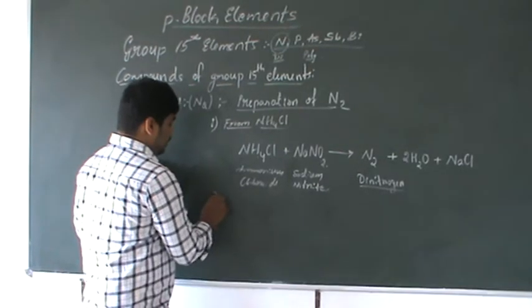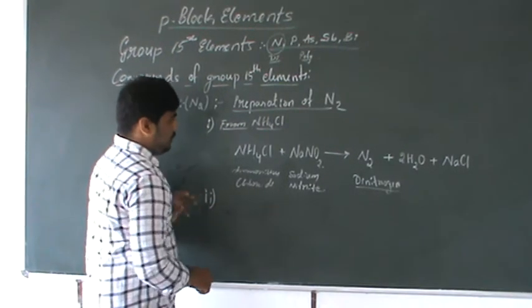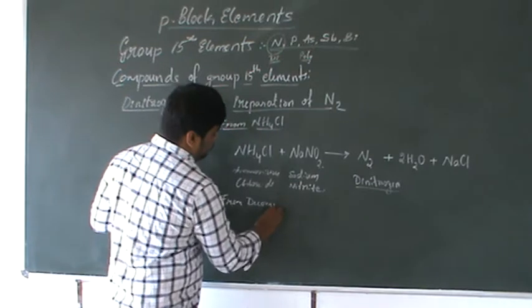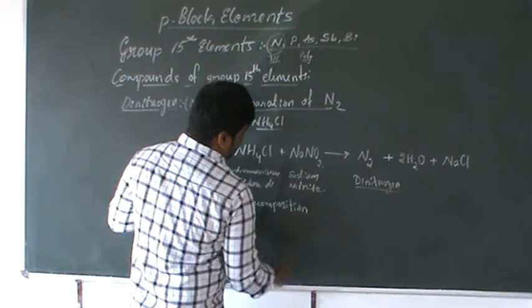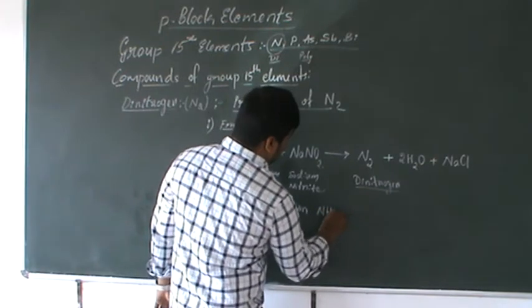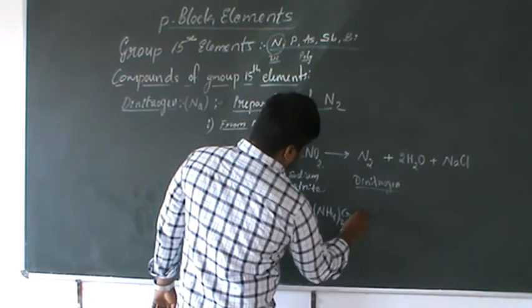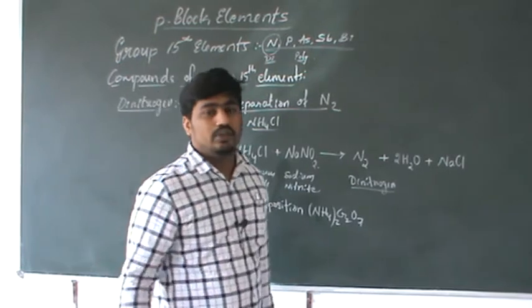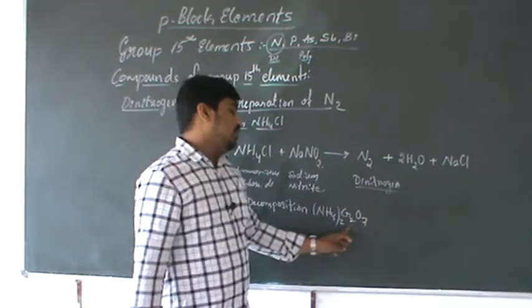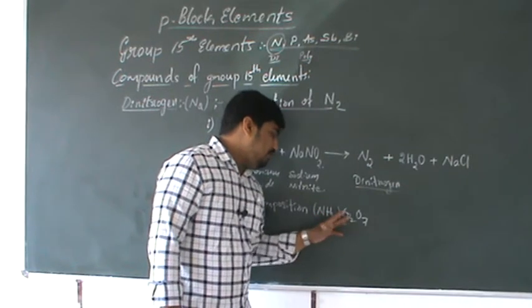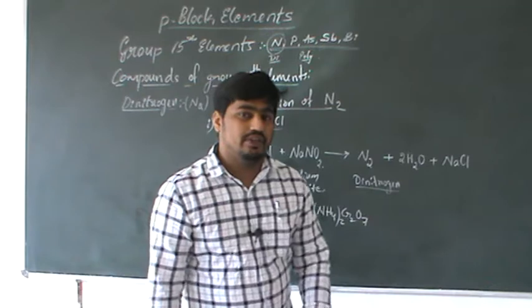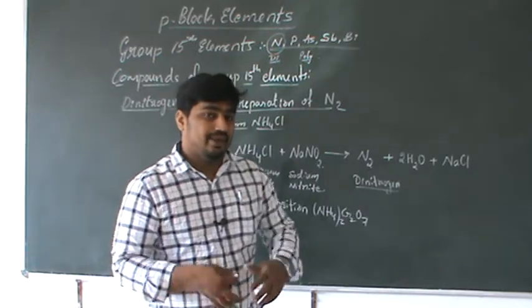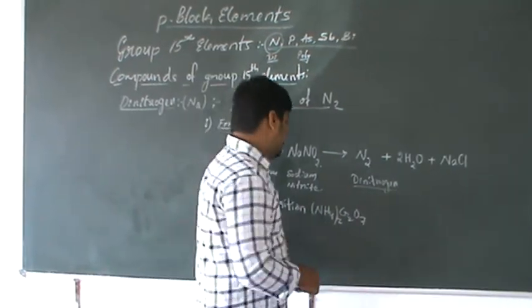Let me consider another method. The second method of preparation of nitrogen is from decomposition of ammonium dichromate, (NH4)2Cr2O7. When ammonium dichromate undergoes decomposition, the bonds break by themselves.